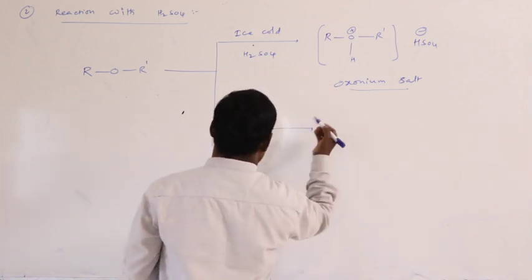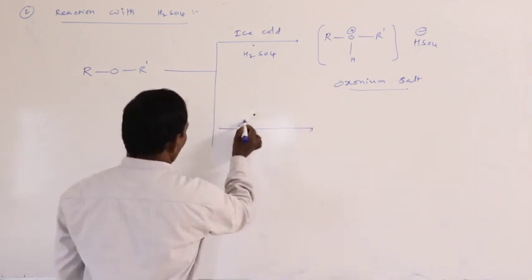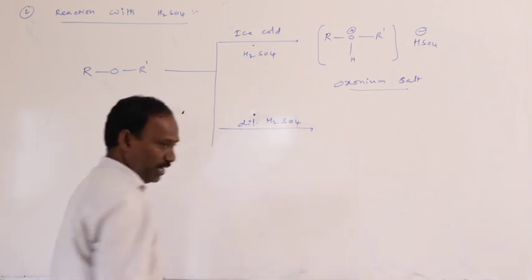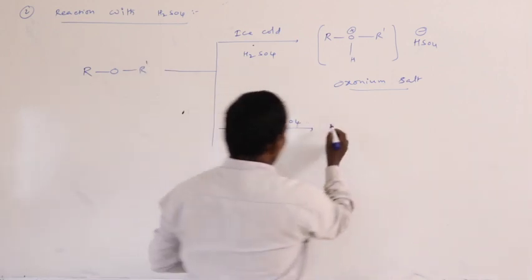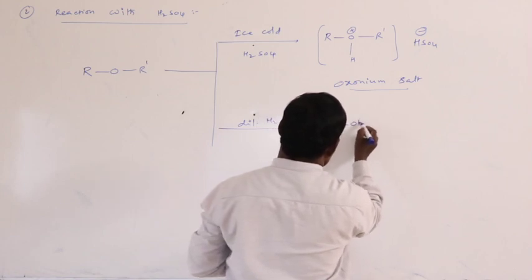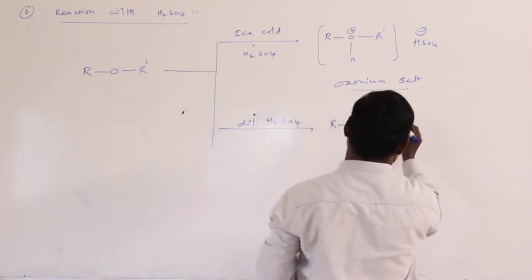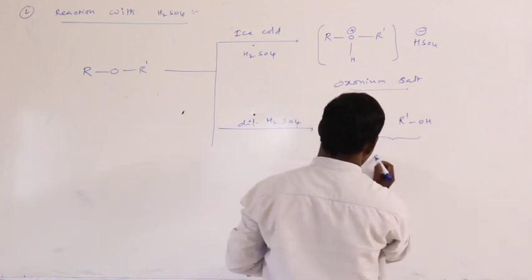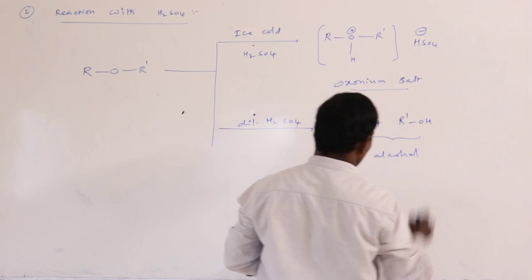If ether is treated with dilute sulfuric acid, H2SO4, it is produced by alcohols, 2 moles of alcohols. This is alcohol formation.